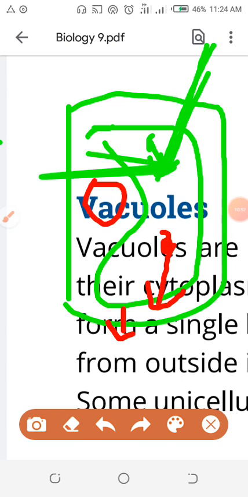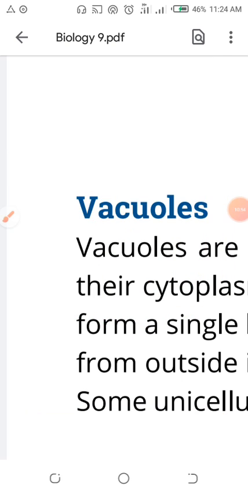So we'll go back to the vacuoles. Inside the animal cell, there is one vacuole which behaves like a complete digestive system. You have not studied the digestive system yet, you will study it in the next chapters, but that system will digest the food molecules. That is the food vacuole.